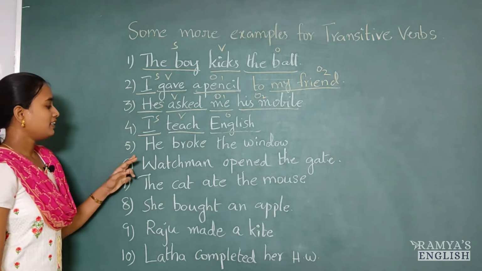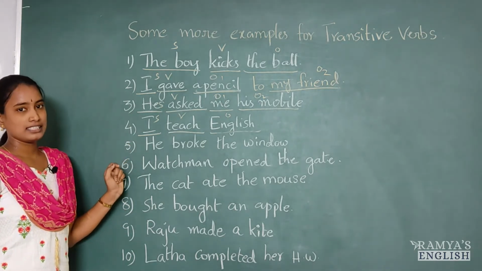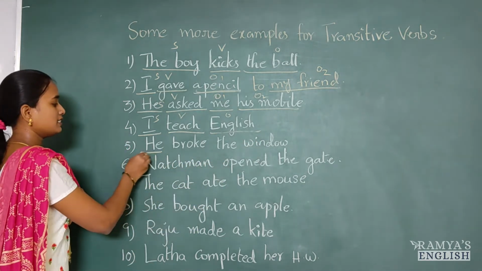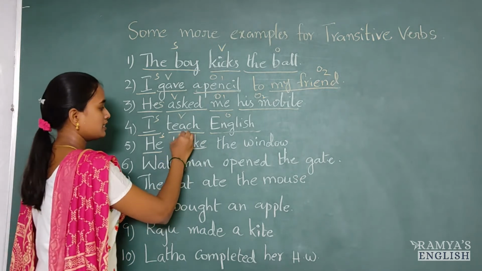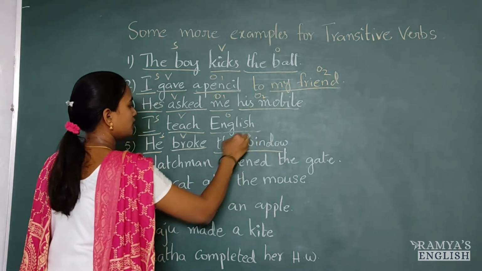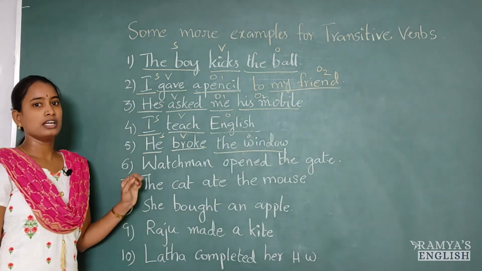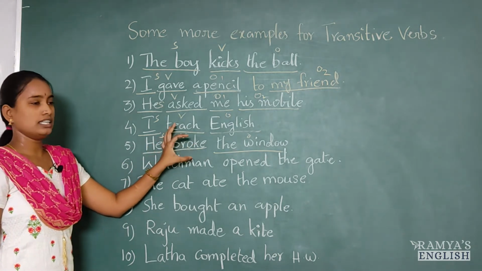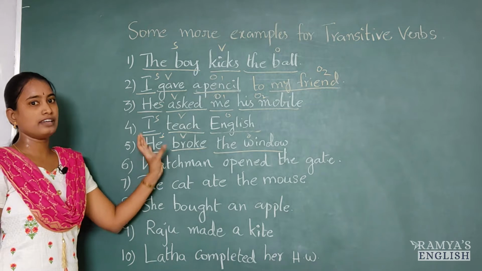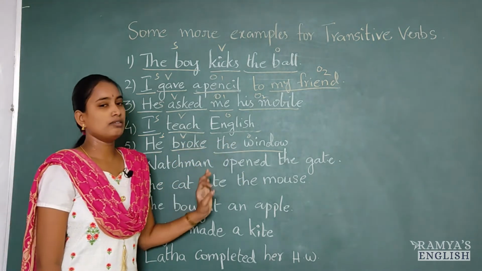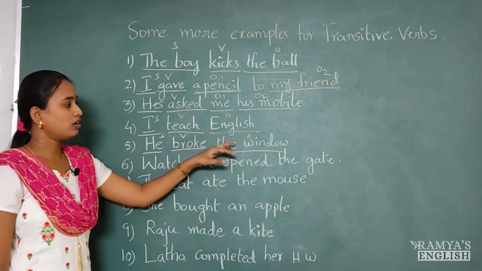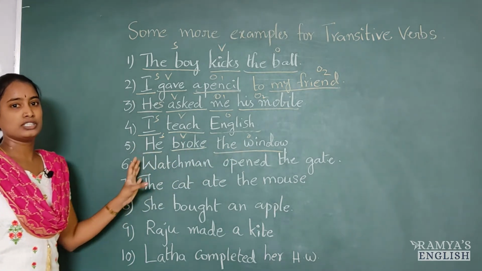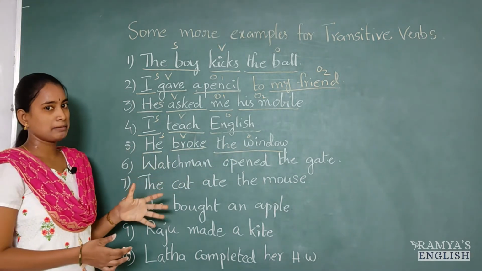Yes. And the next example we have with us is, he broke the window. In this sentence, he is the subject, broke is the verb, the window is the object. He broke what? He broke the window. So, that breaking action is passing, transferring from the subject to the object. He is doing that action on this object. He is breaking that window. That action is passed from the subject, right?